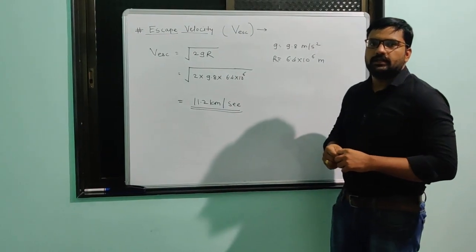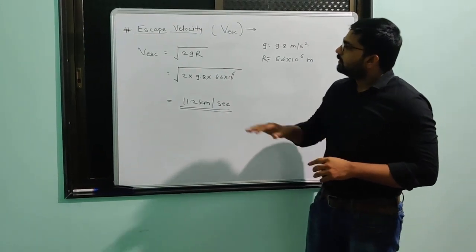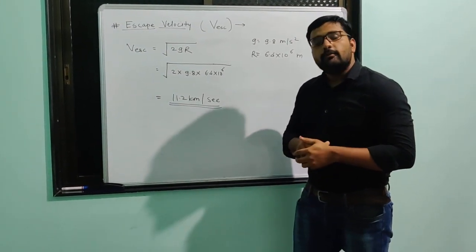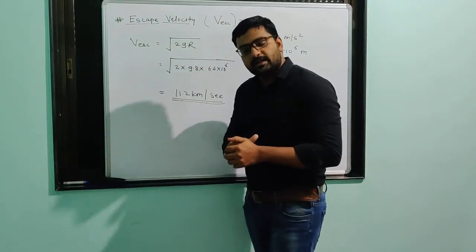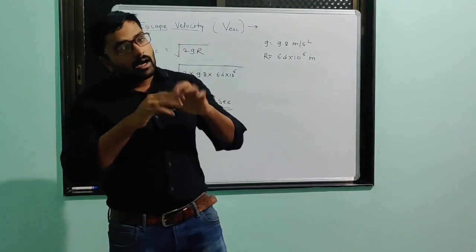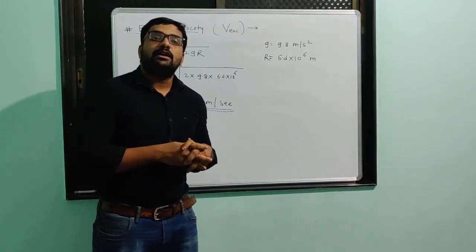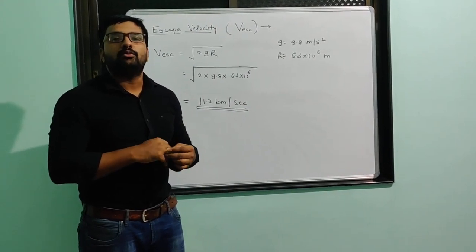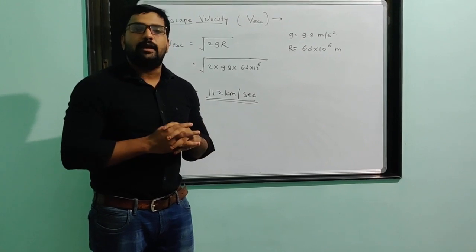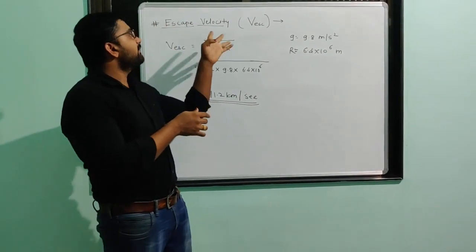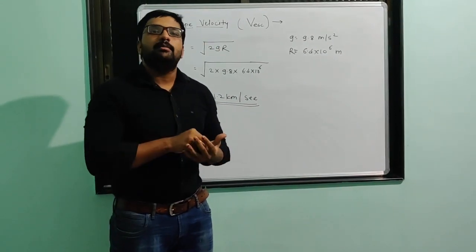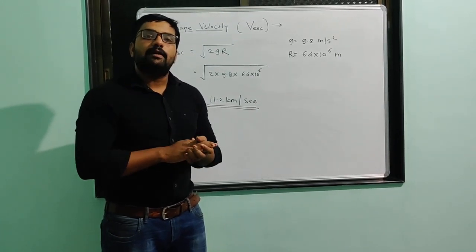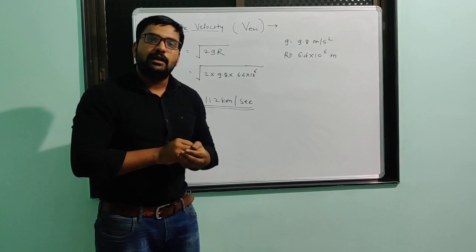So we have to see the escape velocity on the surface of Earth. If we have to throw any object from Earth away from the Earth's gravitational influence, then how much minimum velocity we have to provide to that object, that we have to see. Escape velocity is the minimum velocity required to throw an object away from the Earth's gravitational influence.